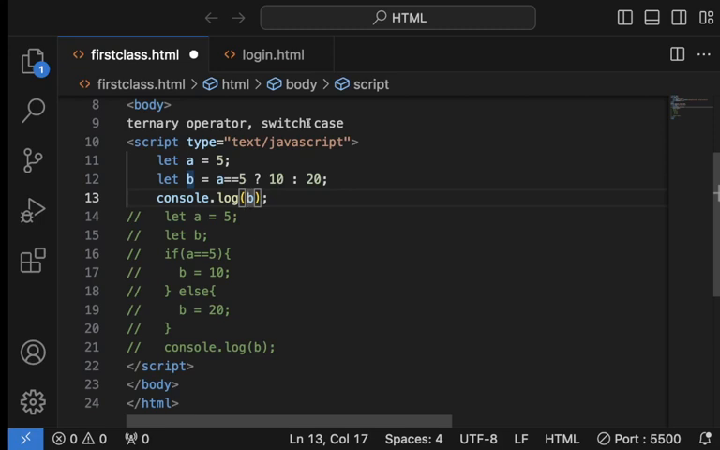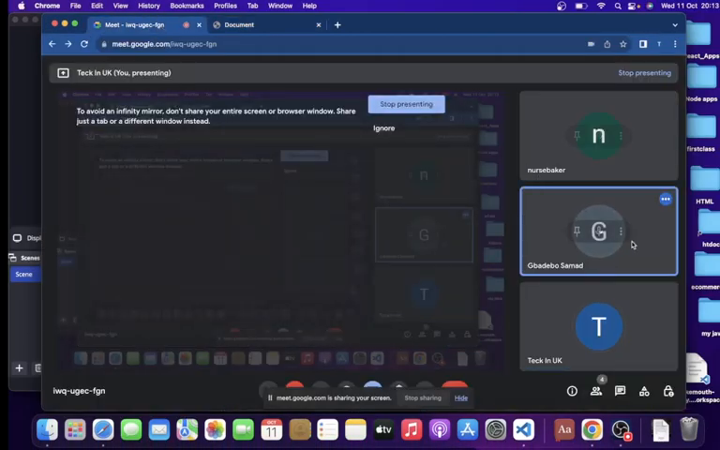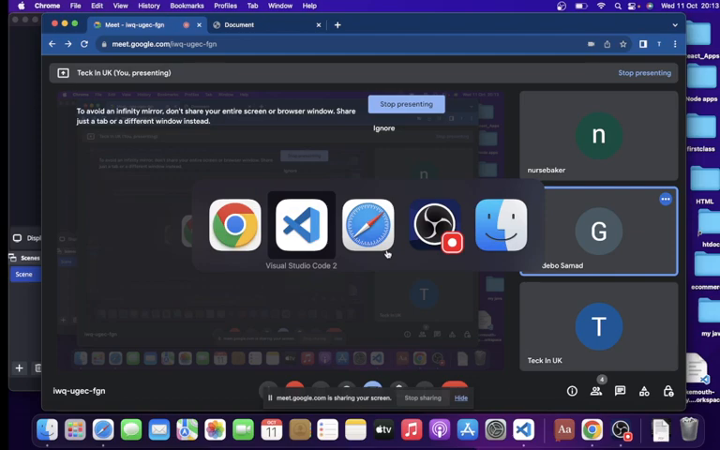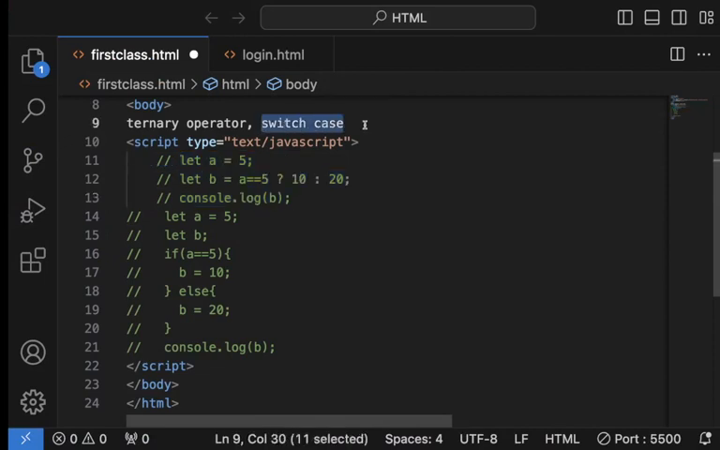Based on what I've seen so far, I have no question yet. Okay, let me unmute Mr. Gwadeba. Do you have any question on the ternary operator? I know we have covered this one. Okay, let's look at switch case.